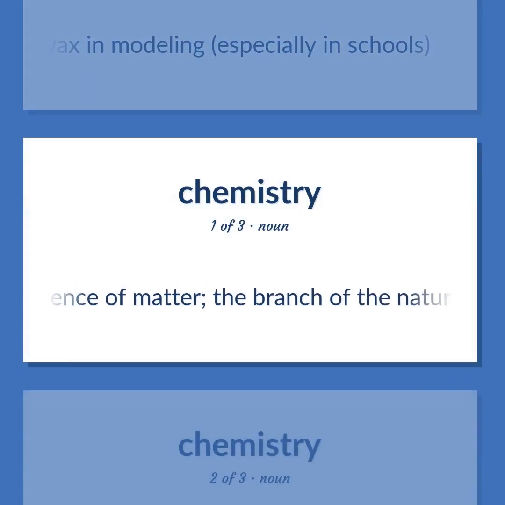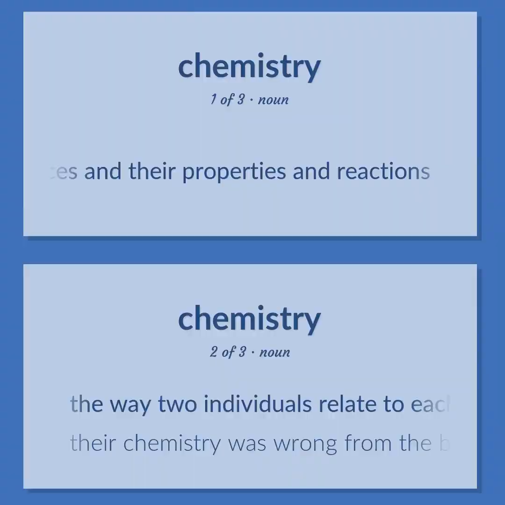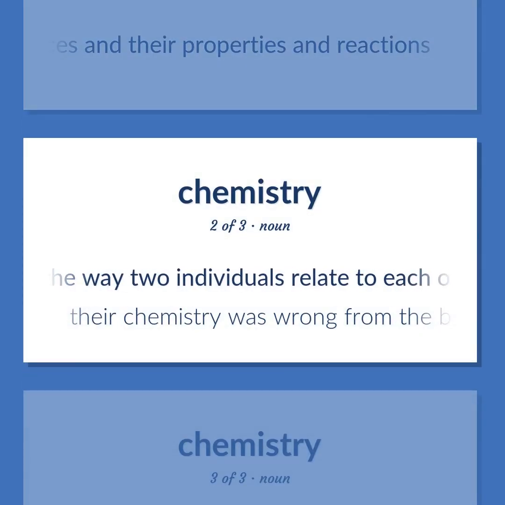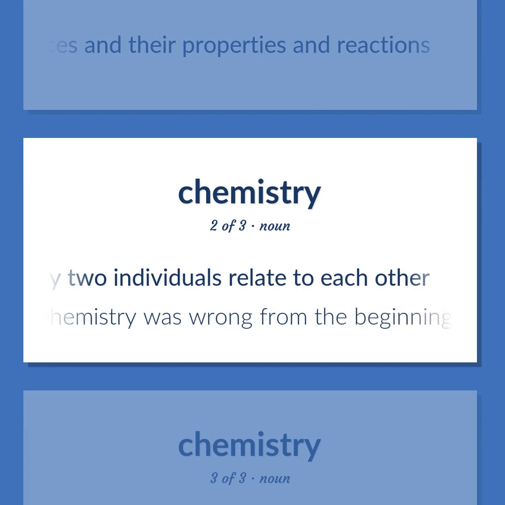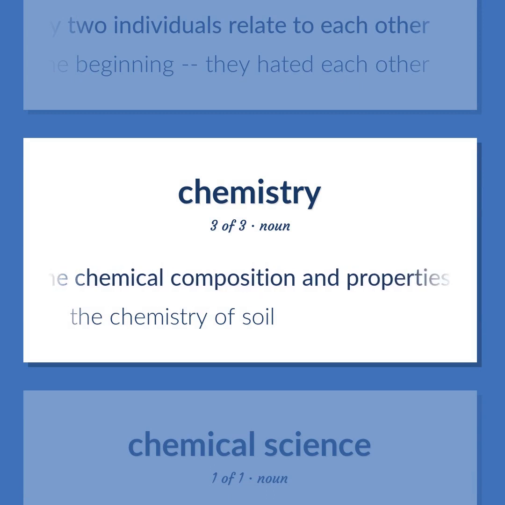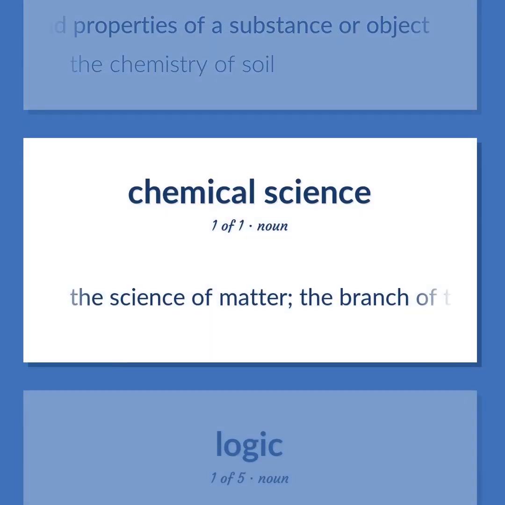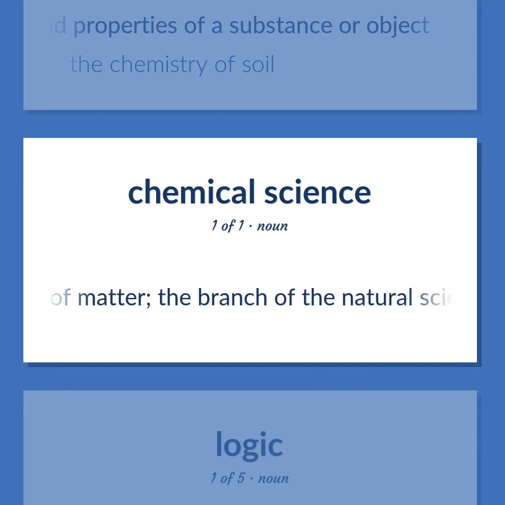The science of matter. The branch of the natural sciences dealing with the composition of substances and their properties and reactions. The way two individuals relate to each other. Their chemistry was wrong from the beginning, they hated each other. The chemical composition and properties of a substance or object. The chemistry of soil. The science of matter. The branch of the natural sciences dealing with the composition of substances and their properties and reactions.